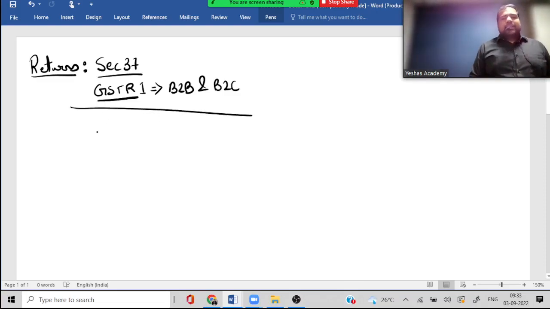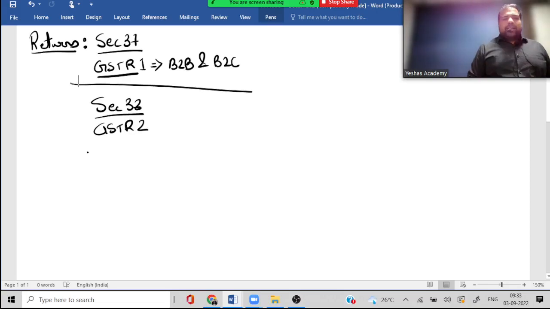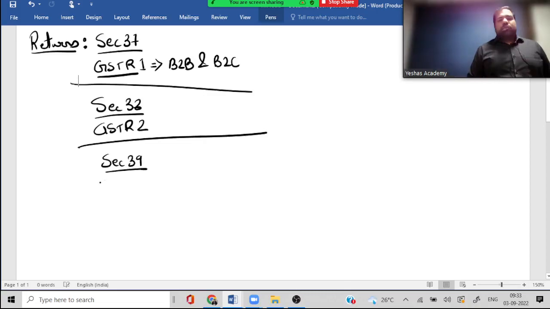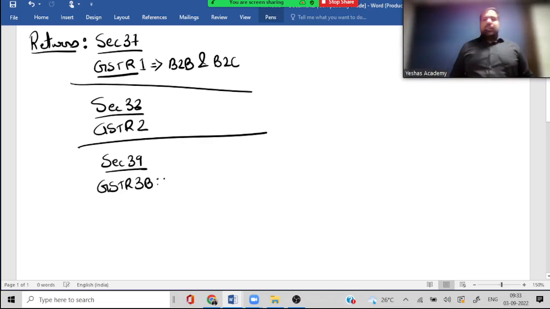Next, guys, is section 38, GSTR 2, which is a useless one because not yet notified. And the next one, section 39, which the first return is GSTR 3B. This is the main monthly return to be filed for whatever you supplied, whatever you purchased, whatever is your ITC.